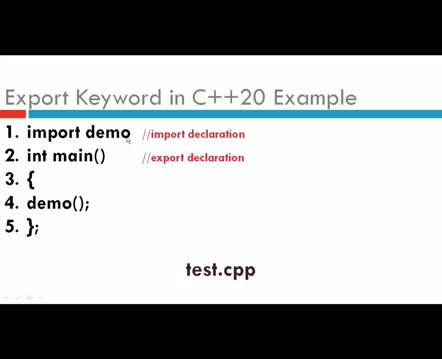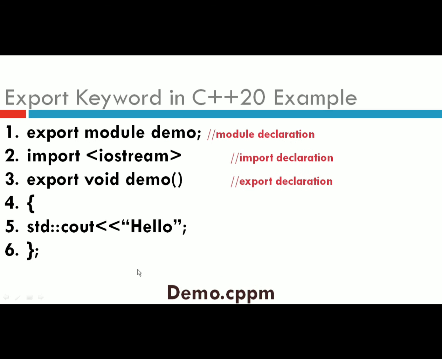Demo is the name of the module we want to import. In the main function I can invoke the demo function, which was exported from demo.cppm.